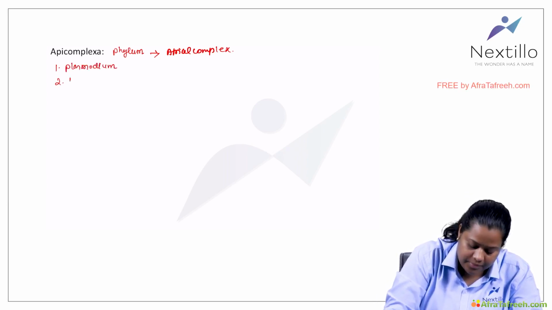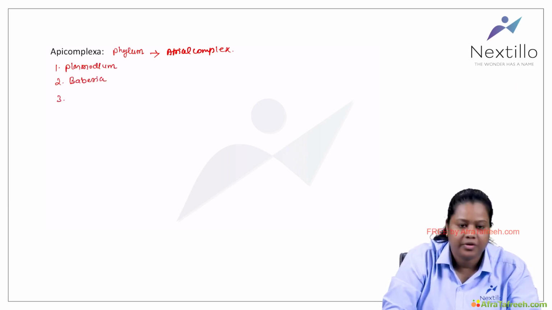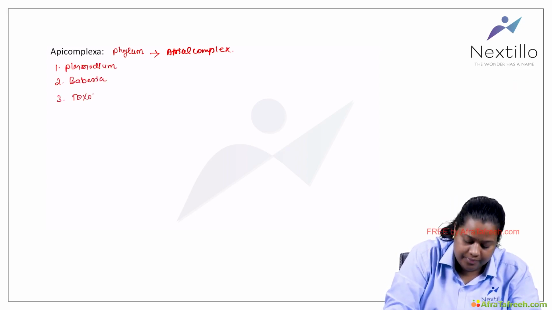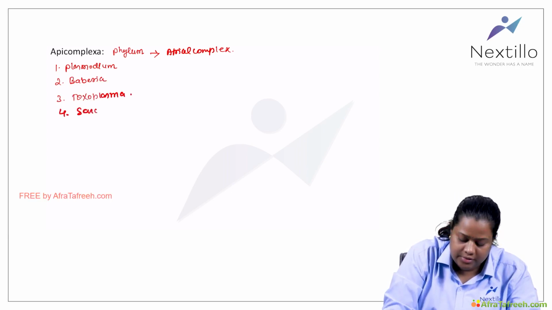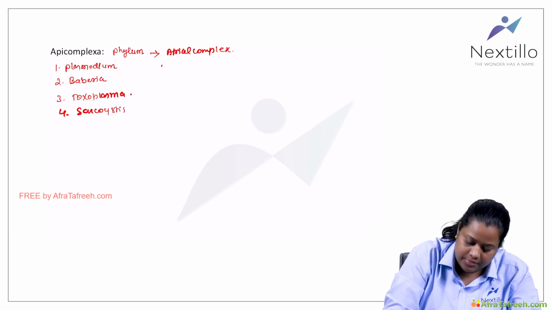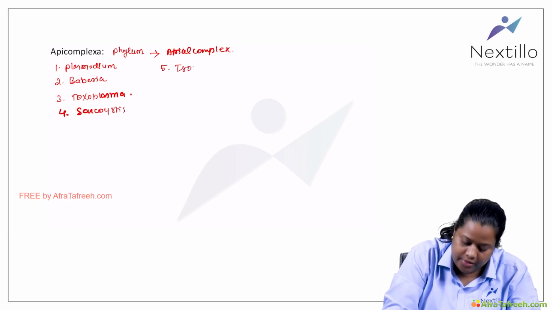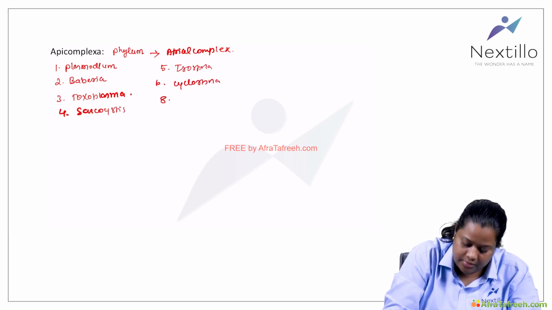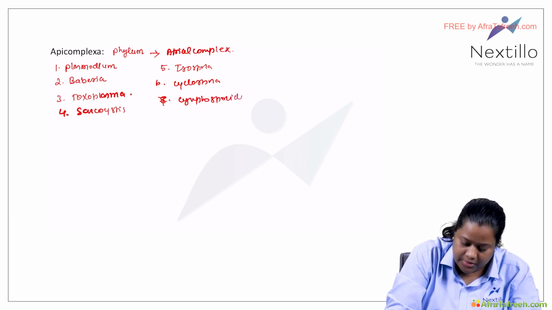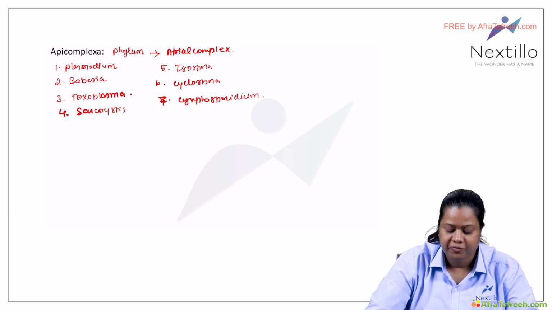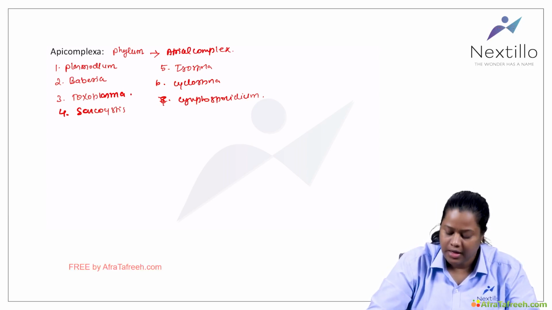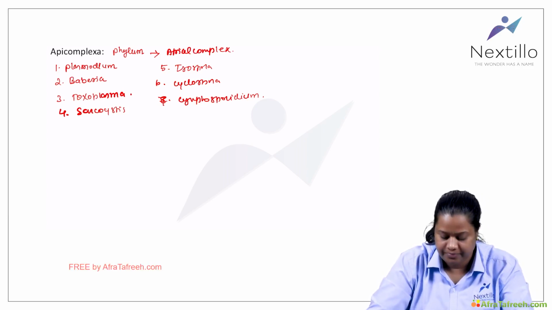So what are the parasites which come under Apicomplexa? Plasmodium, Babesia, right? Toxoplasma and Sarcocystis, Isospora, Cyclospora and Cryptosporidium. So these are the parasites which are under the phylum Apicomplexa. Now we will start with Plasmodium.